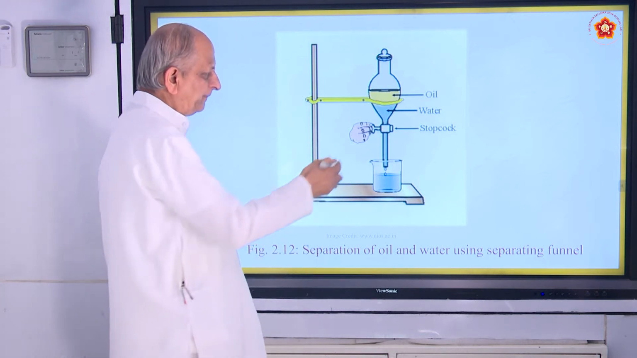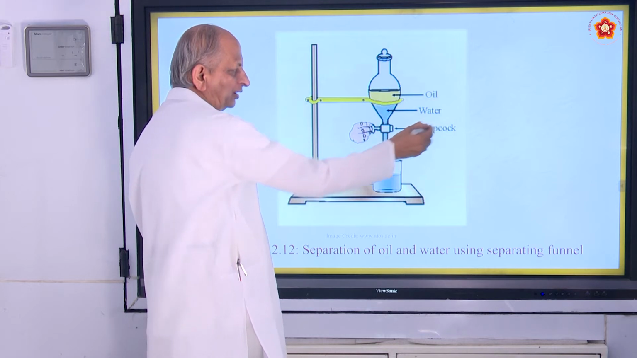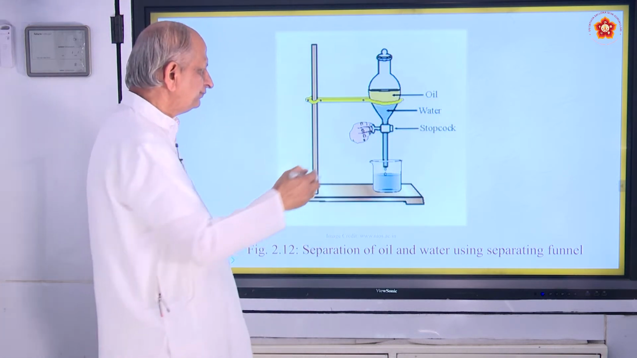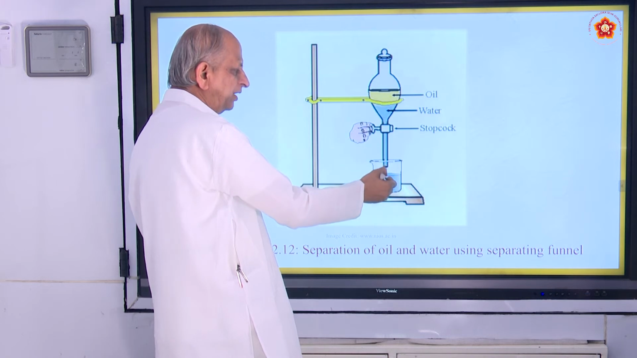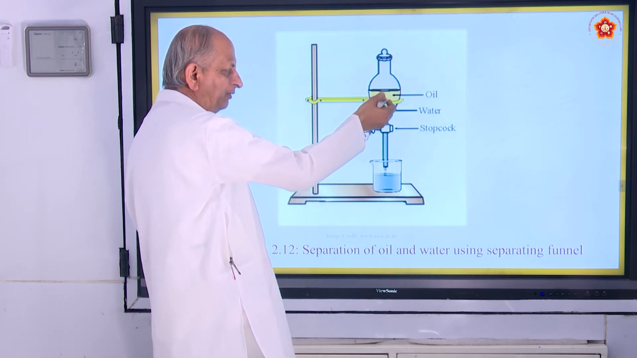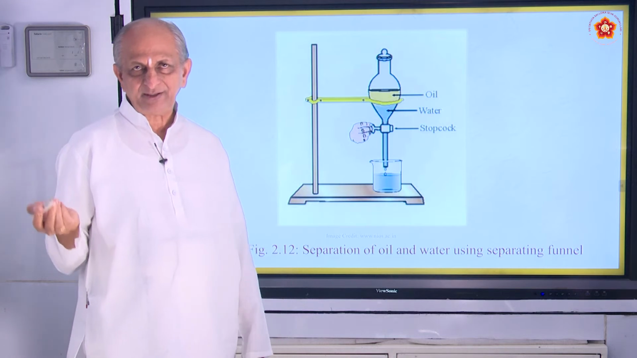So when you open the stopcock, something like a tap, first all the water will come down and settle here. So the top oil will remain in this. That is how you separate oil and water.